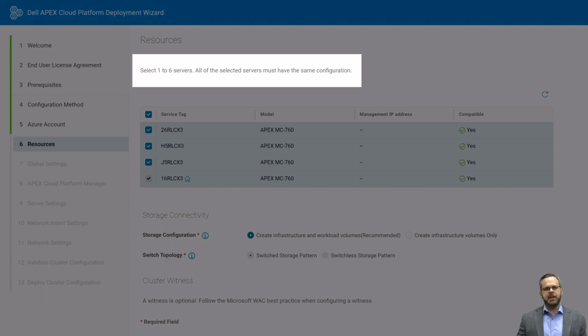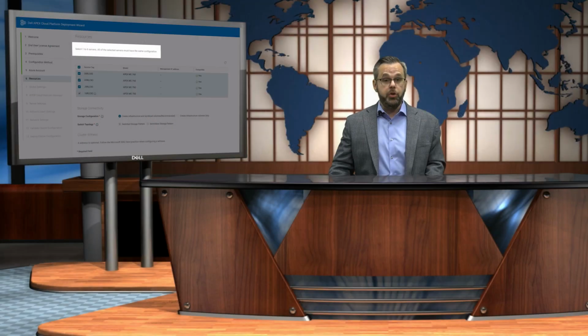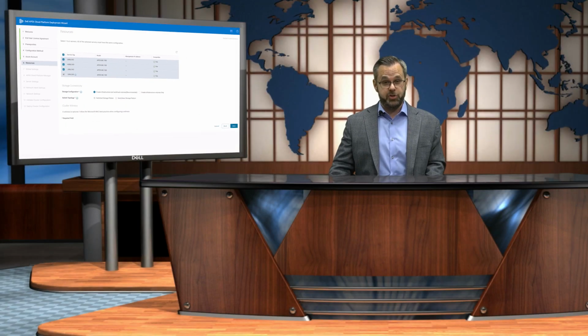Our engineering tests proved that initially creating a cluster within this node count range provided the most expedient and consistent deployment experience. You can use the automated cluster expansion workflow in our Apex Cloud Platform extension in Windows Admin Center to scale out to a maximum cluster size of 16 nodes once the cluster is up and running. And I've got a demo video on that functionality that I'll be linking to.